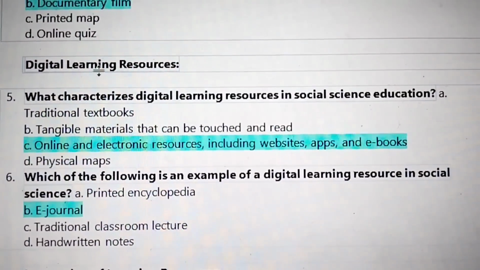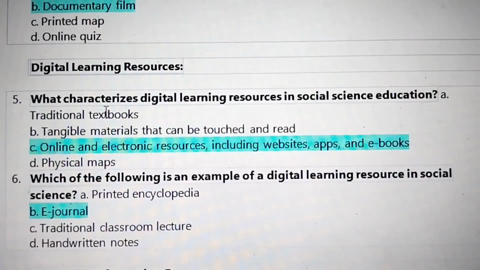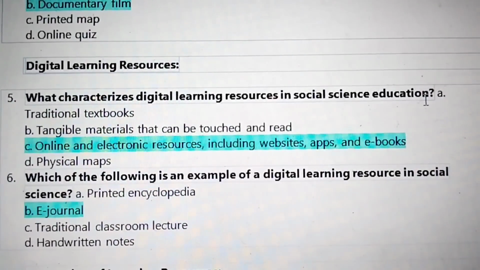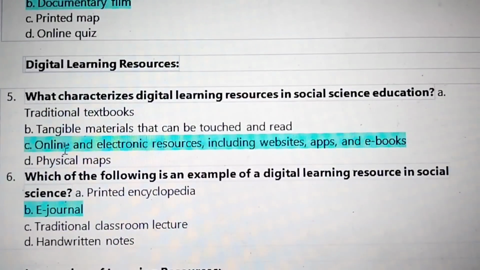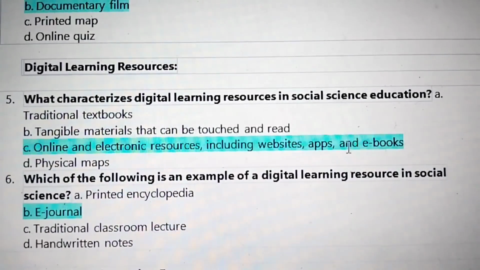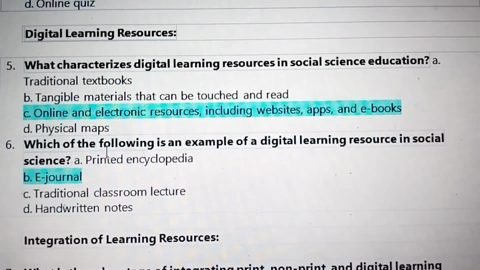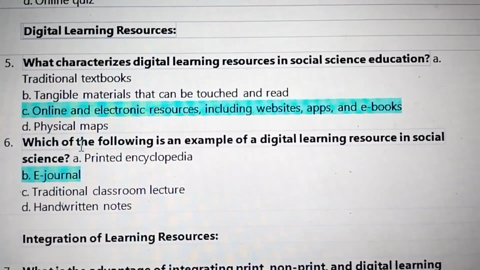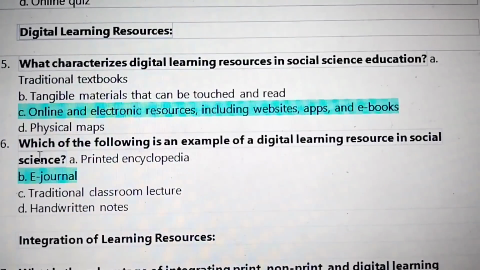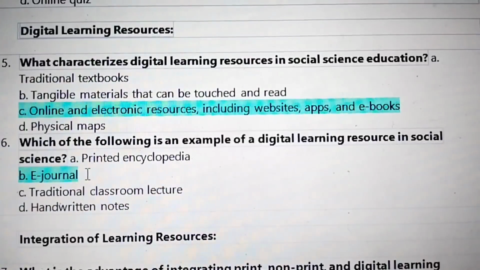Next, digital learning resources. What characterizes digital learning resources in social science education? Online and electronic resources, including websites, apps, and e-books. 6. Which of the following is an example of a digital learning resource in social science? E-journal.